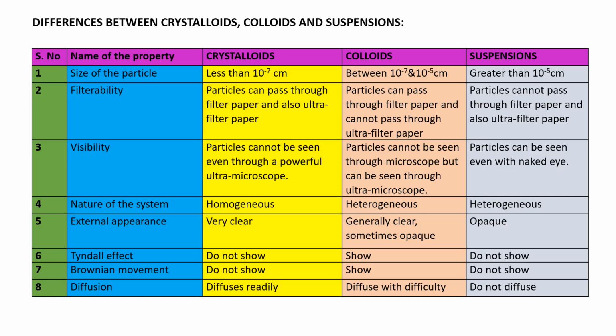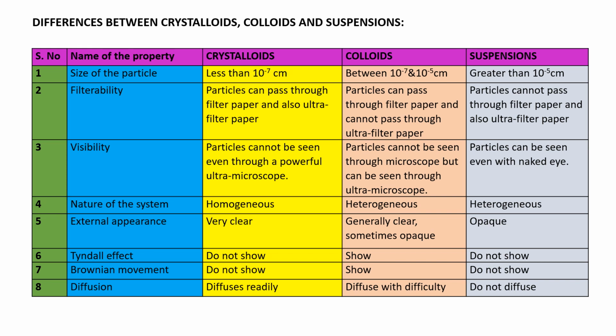Now let us see the differences between these three types of solutions: crystalloids, colloids, and suspensions. I have taken a table and divided it into various columns. The first column is serial number, next is name of the property, and then crystalloids, colloids, and suspensions. First property, size of the particle. In crystalloids, the size is less than 10 power minus 7 centimeters. In colloids, it lies between 10 power minus 7 and 10 power minus 5 centimeters. In suspensions, the size is greater than 10 power minus 5 centimeters.